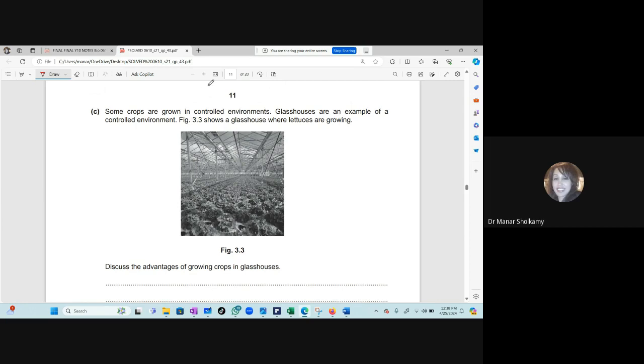They will not ask you a question about glass houses, just be sure, except if they give you information about it. It's a house, and inside this house, everything is controlled. I'm controlling the temperature, the pH, the water, the fertilizers, the light, the carbon dioxide concentration. Everything is controlled. So what are the advantages? What will you say? Out of 6 marks.